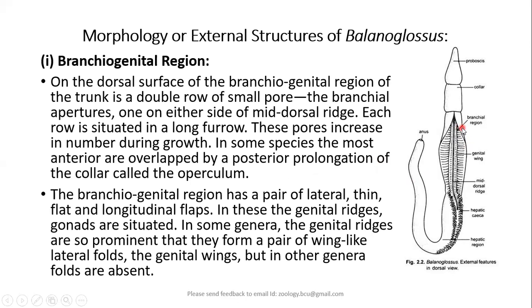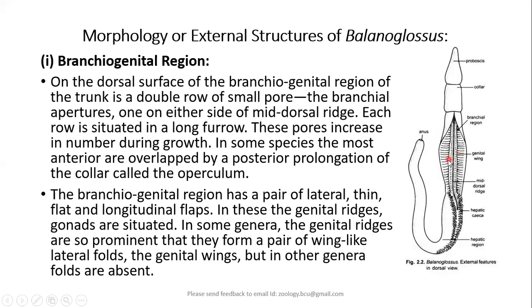Coming to a little bit details of brachiogenital region of the animal. On the dorsal surface of brachiogenital region of the trunk, mid-dorsally, on either side of this mid-dorsal ridge, we see a double row of small pores.